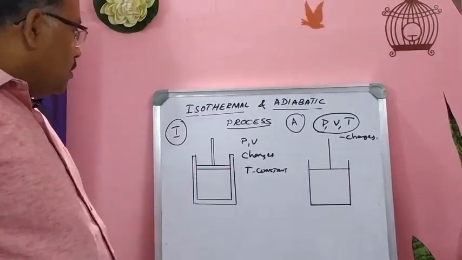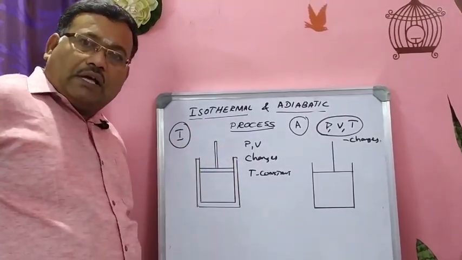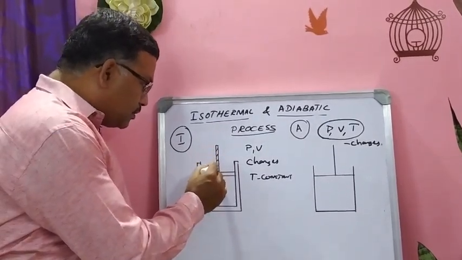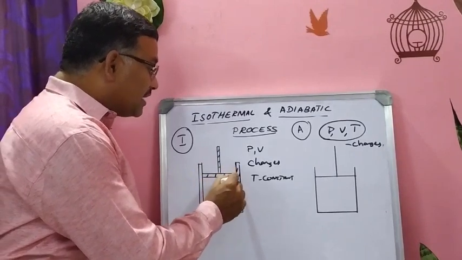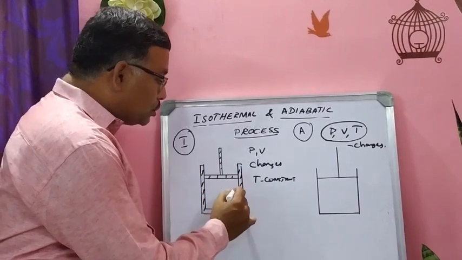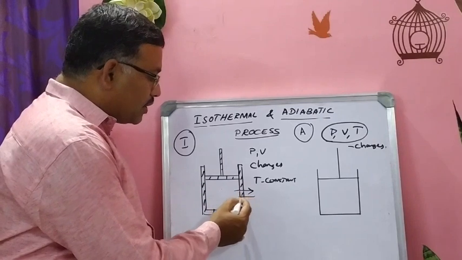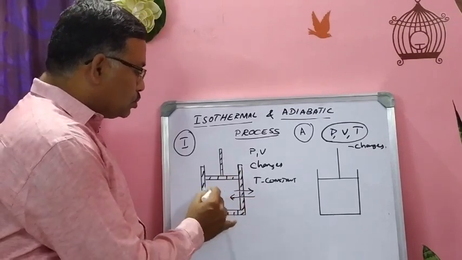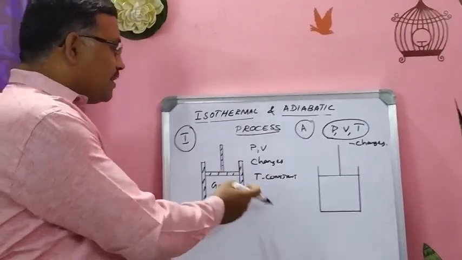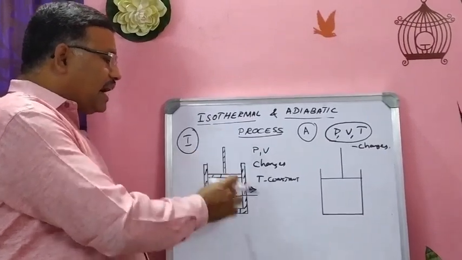Now suppose you are considering a cylinder fitted with a piston. For isothermal process, the cylinder and piston should be made up of conducting walls. So the heat can go out to the surroundings. From the surroundings it may enter into the system also. So some gas is enclosed in a cylinder. So exchange of heat can take place because the walls of the container are made up of conducting walls.